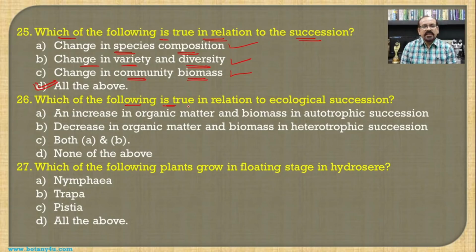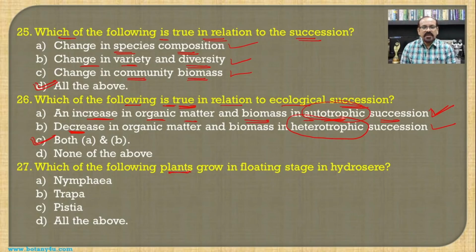Then which of the following is true in relation to ecological succession? If you see the ecological succession, in addition to the above characters, there is an increase in organic matter and biomass in autotrophic succession. You have to remember this sentence properly, because the biomass increases in an autotrophic succession, but the biomass decreases in a heterotrophic type of succession. Both the statements are correct, and hence both A and B become the answer for this question.